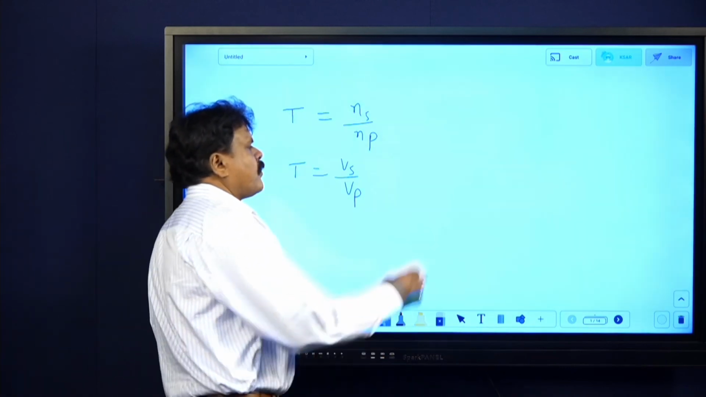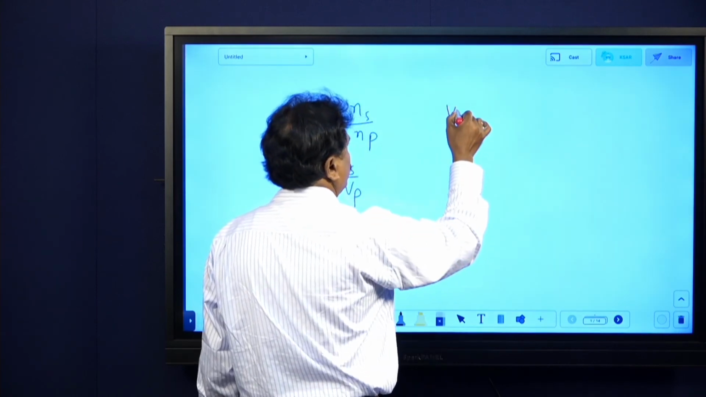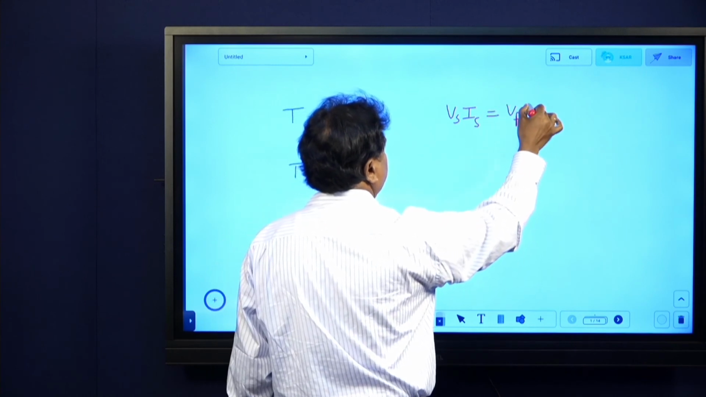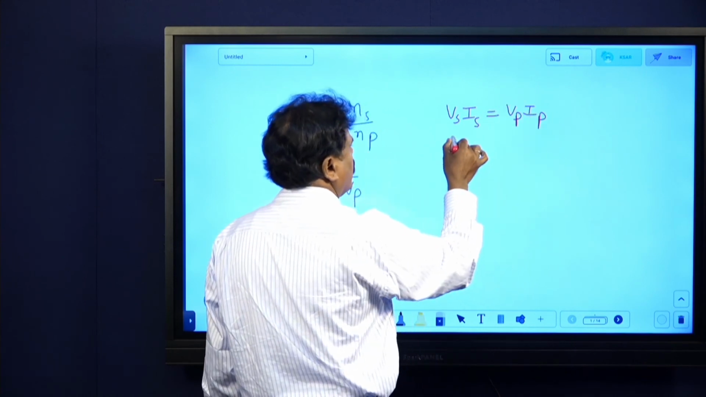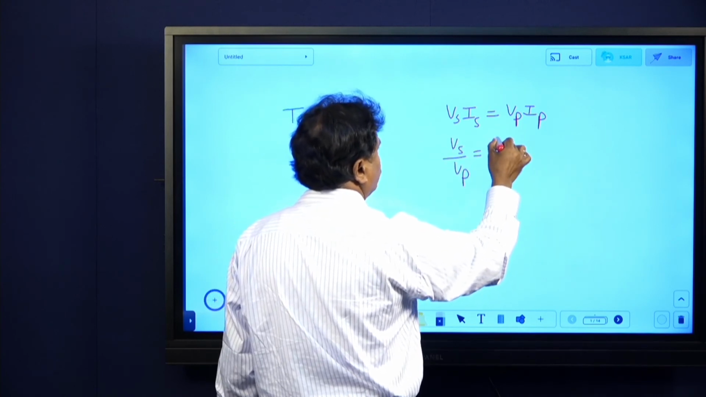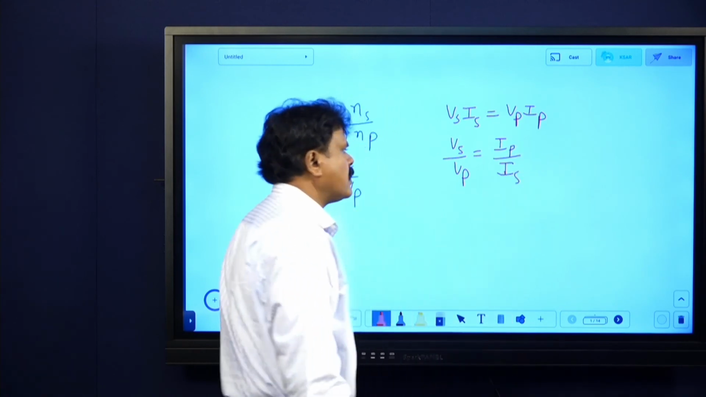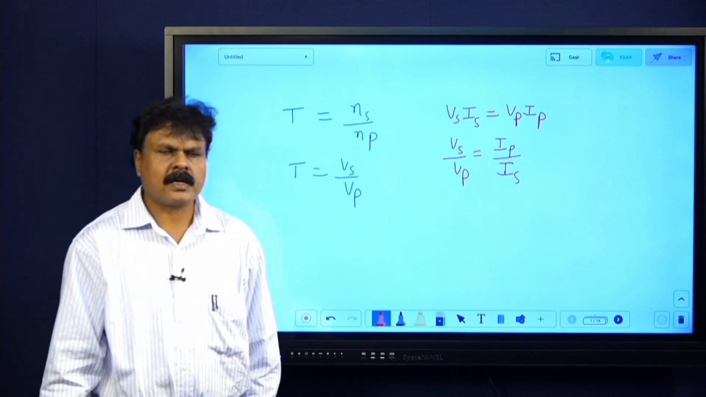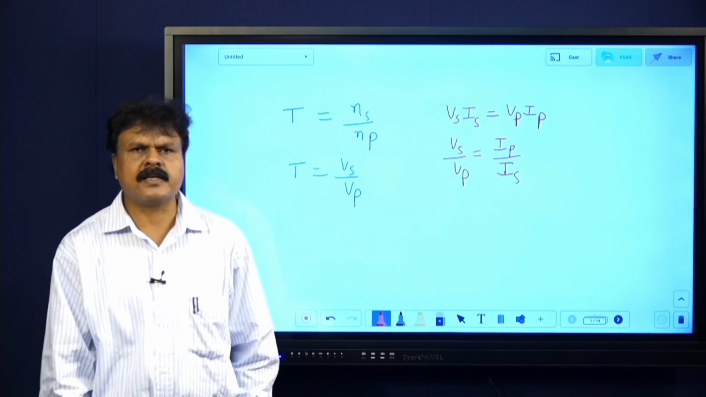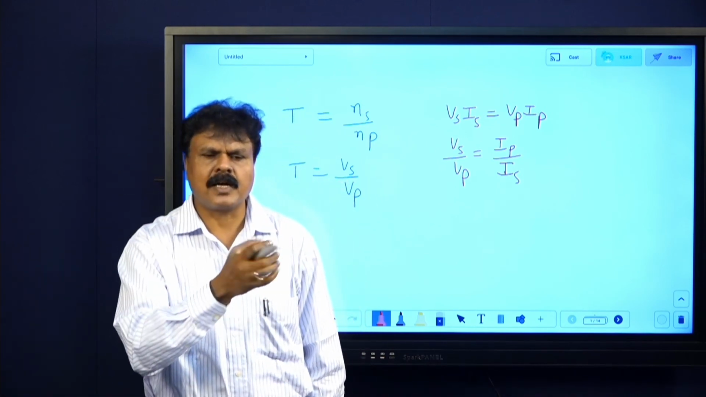Now for an ideal transformer, we write like this: output power VsIs will be equal to VpIp. This is an ideal case. So Vs by Vp is always Ip by Is. What is the meaning of this? When voltage increases, current decreases, and vice versa. A step up transformer increases the voltage but decreases the current. Power remains the same.